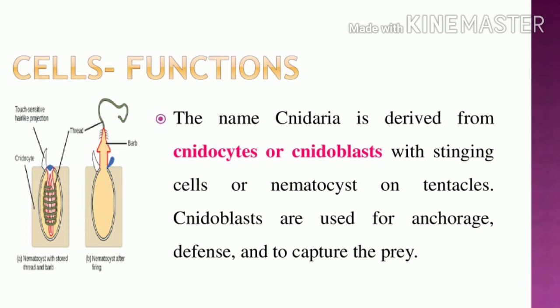What is the name of the cells present in Cnidaria? Cnidocytes or cnidoblasts. Each cell has a stinging capsule. What is it called? A nematocyst. Where is the nematocyst present? On the tentacles. What is the role of the cnidoblasts? They are used for anchorage, defense mechanism, and to capture prey.